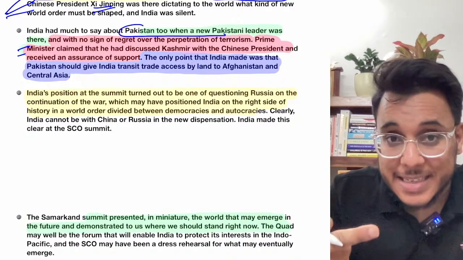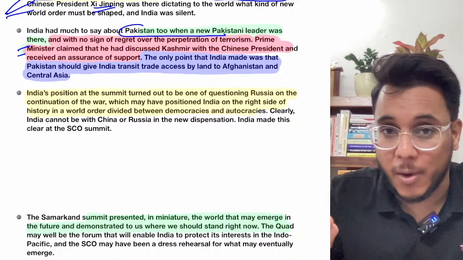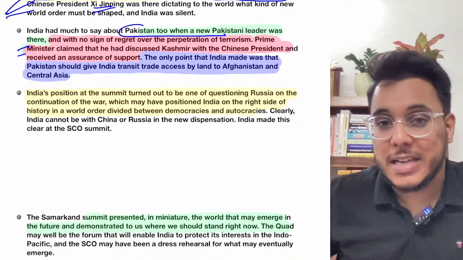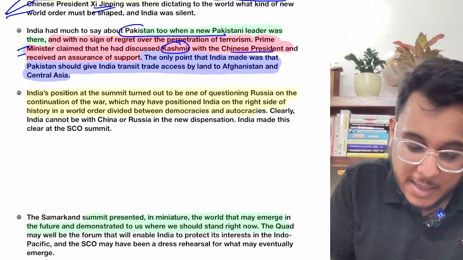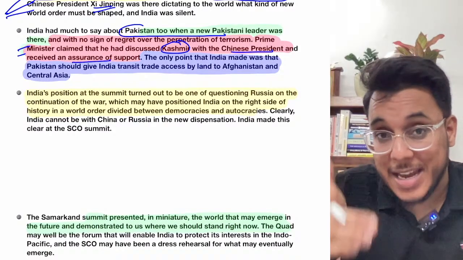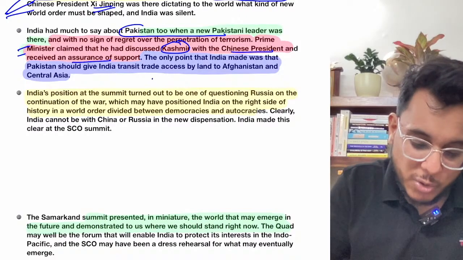But actually Pakistan is the one playing the victim card. Pakistan is saying that India did wrong by changing the status of Article 370 of Jammu and Kashmir, and it raised the Kashmir problem with the Chinese president, and China has assured Pakistan that it will support Pakistan on the Kashmir issue.